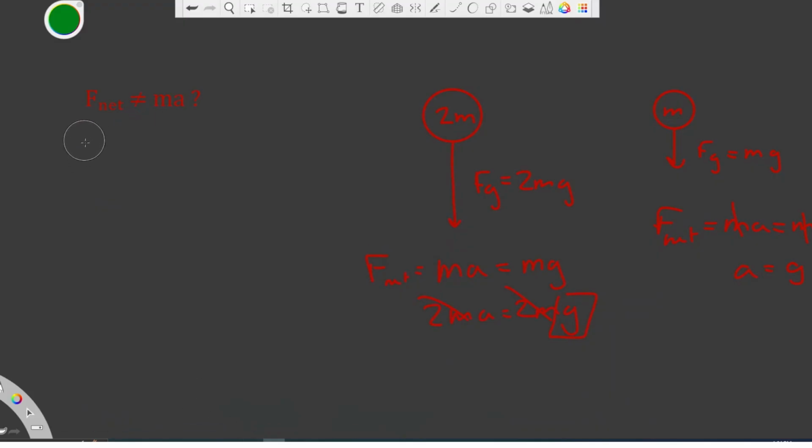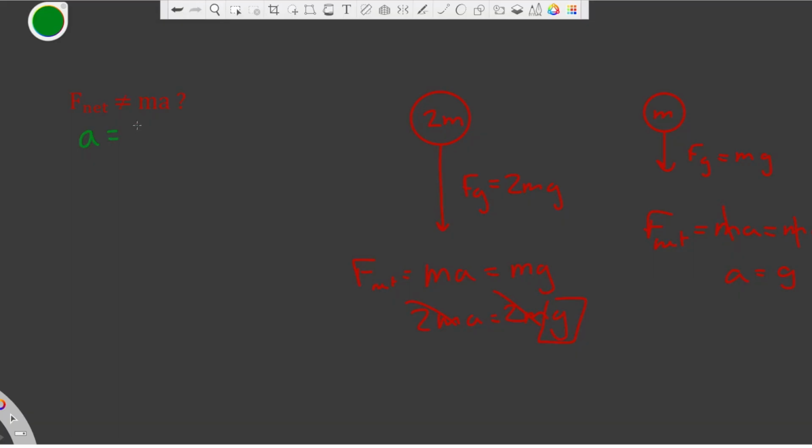That's why I think a more accurate way of writing your F net equation from Newton is a is equal to F net over m. This properly displays the relationship between how big an F net is and how massive it is, as the more F net something has, the more acceleration it will have, but if it's more massive, it'll have more inertia, and